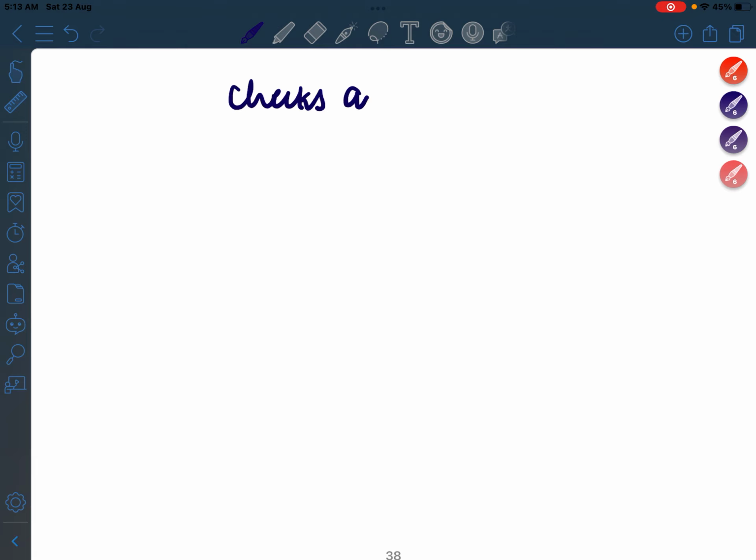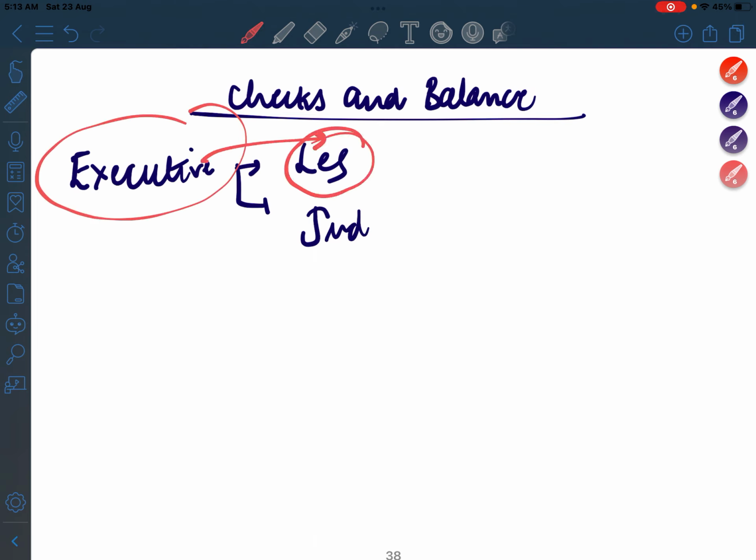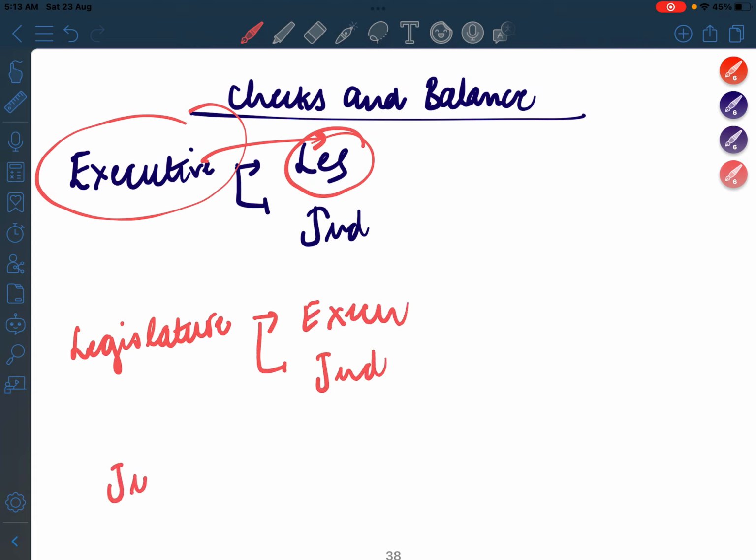Now let's do the concept of checks and balances. They actually are keeping a check and balance on each other. So we'll just study when is executive keeping a check and balance on legislature and on judiciary, right? Executive is keeping a check and balance on legislature. Yes. How does it keep a check and balance on legislature? Or when is legislature keeping a check on, I'll just write all the six combinations, executive and on judiciary. Similarly, how is judiciary keeping a check and balance on legislature and executive?